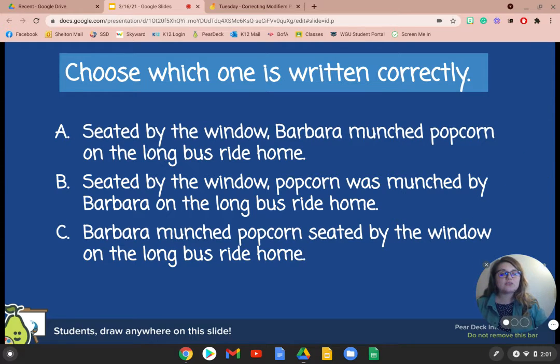Now, avoid using the passive voice and choose which sentence is written correctly. Is it A, seated by the window, Barbara munched popcorn on the long bus ride home? Is it B, seated by the window, popcorn was munched by Barbara on the long bus ride home? Or C, Barbara munched popcorn seated by the window on the long bus ride home? Well, the correct answer is A, seated by the window, Barbara munched popcorn on the long bus ride home, because it's very clear that Barbara is the one seated by the window, not the popcorn.